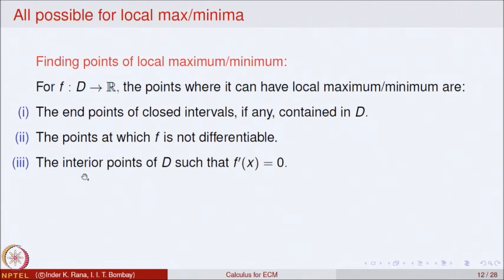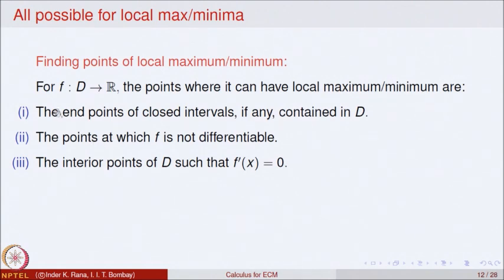So, that gives us that if at an interior point of D the function has a local maxima or minima and the derivative exists at that point, then the derivative must be equal to 0. So, these are the three sets of points which need to be analyzed for a function to have local maxima or minima.